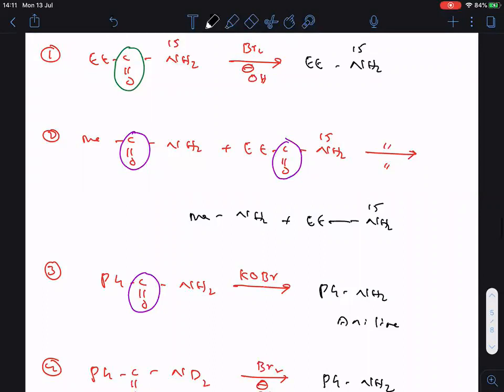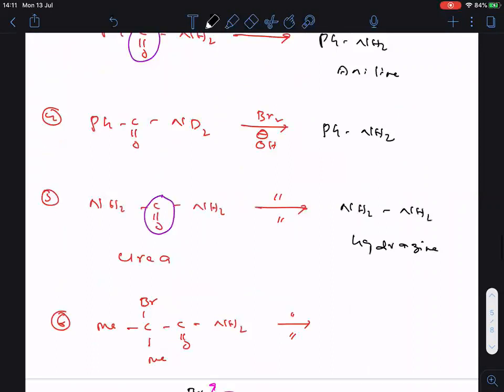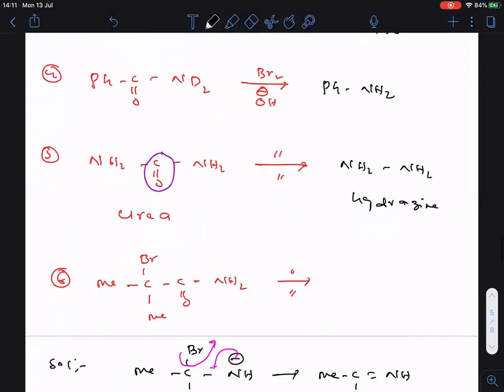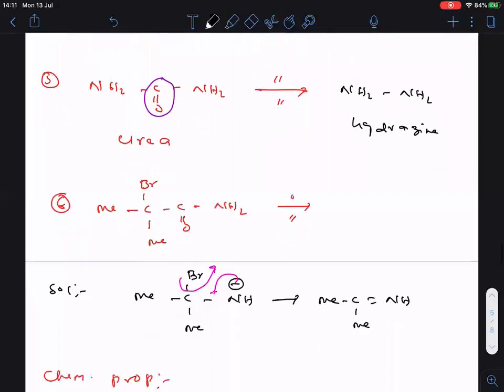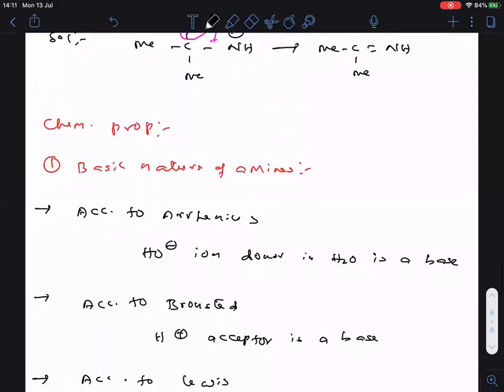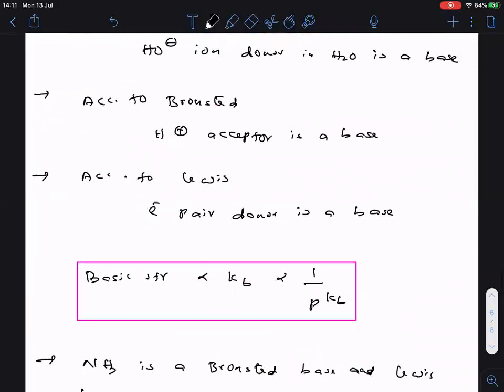Remaining questions. Then basic nature we started here. Only the introduction part is completed in basic nature. And about the basic nature in detail, we are going to see in tomorrow's class.